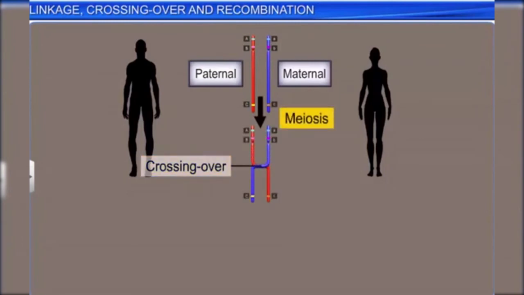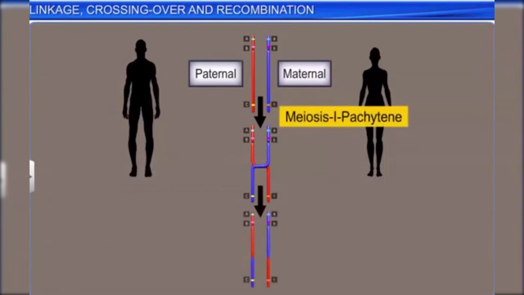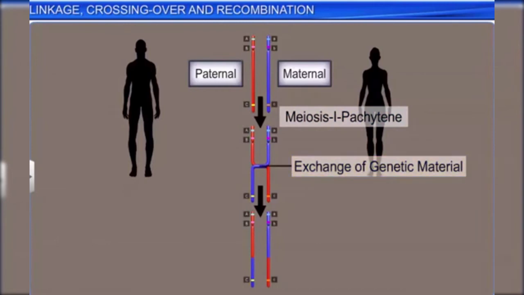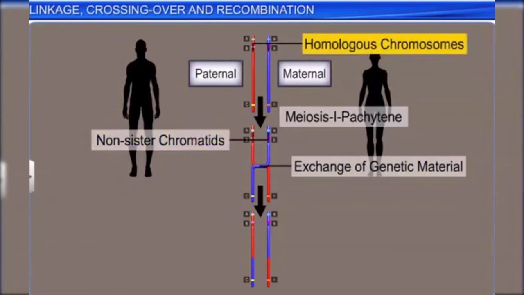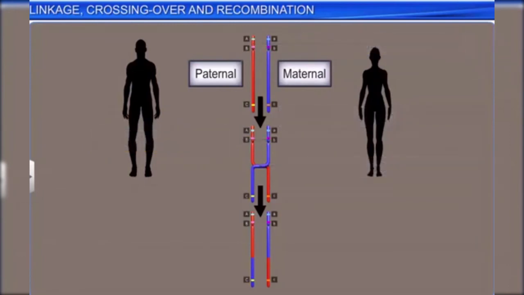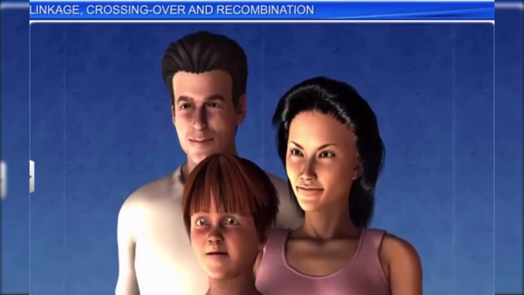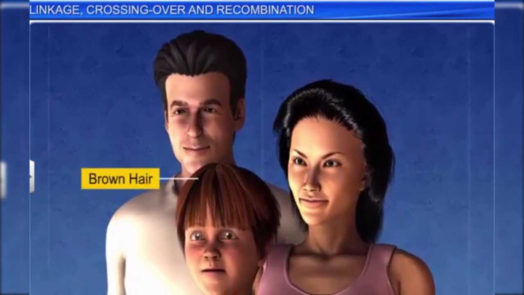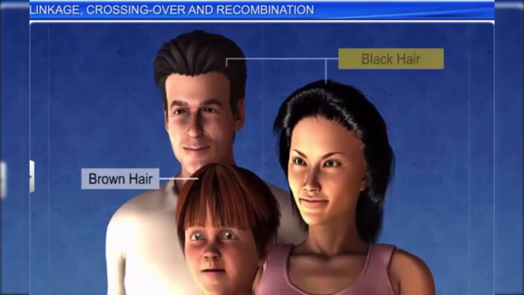During the Pachytene stage of meiosis 1, sections of a chromosome usually intertwine and exchange genetic material between non-sister chromatids of homologous chromosomes. This process, where chromatids of a homologous pair exchange segments between them, is known as crossing over. Crossing over leads to recombination or the creation of different combinations of alleles that do not exist in either parent. And hence, it is one of the most important events that lead to variations in offspring.